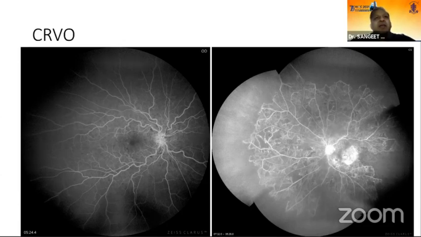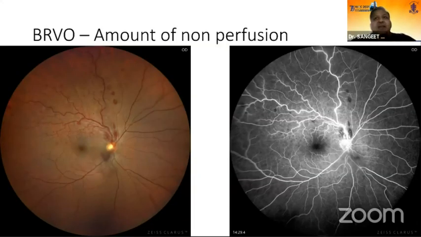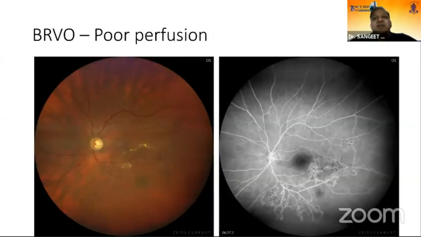Again, in BRVO, you can get the right amount of non-perfusion. In this patient, there was no non-perfusion, so you don't need to do anything, just observe this patient. But if it is a poor perfusion, you may tend to do a scatter laser, a sectoral scatter laser here.